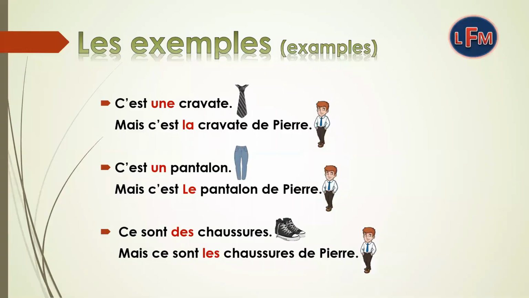Now, let's understand this example by forming sentences. C'est une cravate, mais c'est la cravate de Pierre. C'est un pantalon, mais c'est le pantalon de Pierre. Ce sont des chaussures, mais ce sont les chaussures de Pierre.